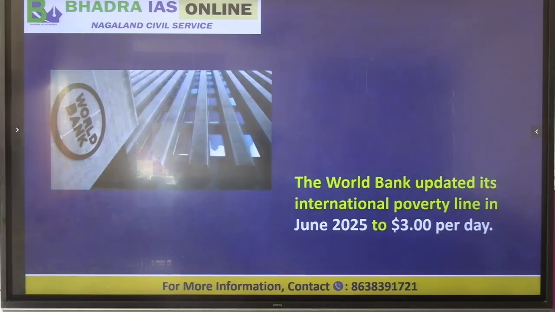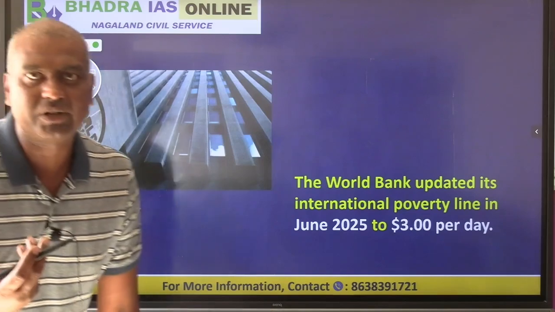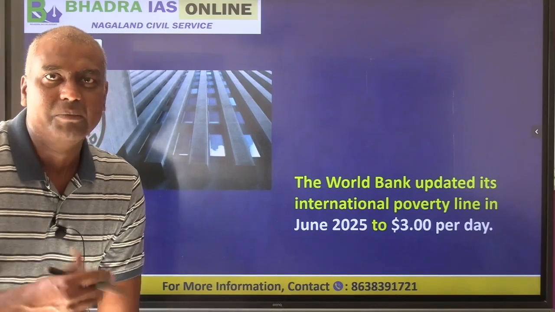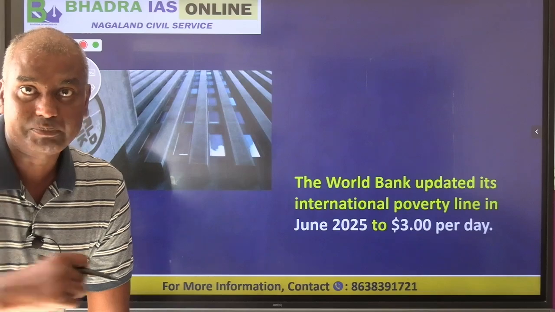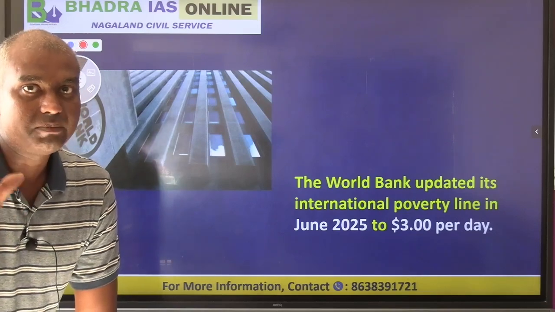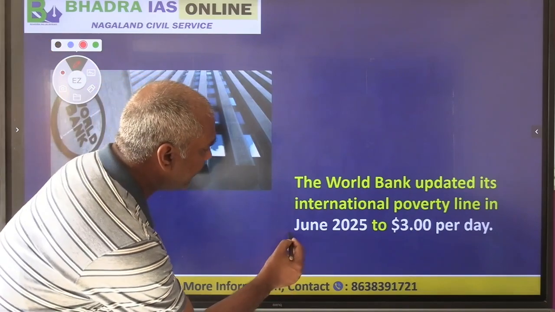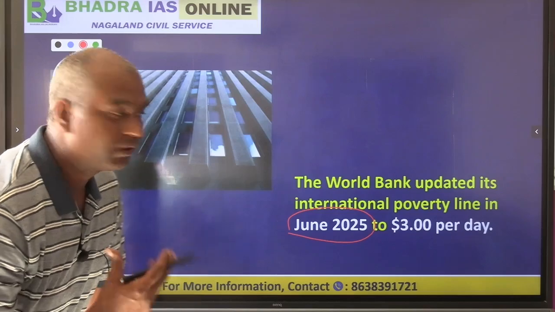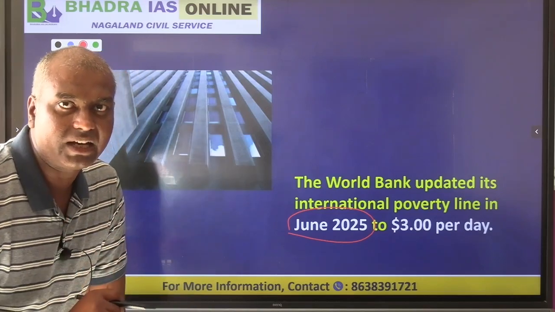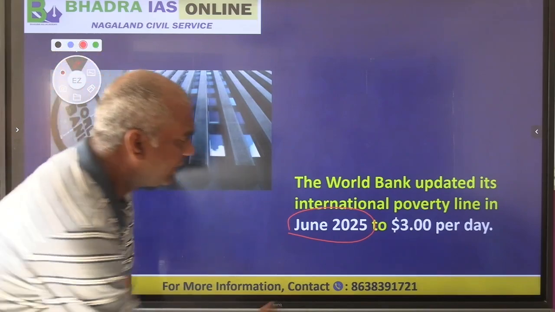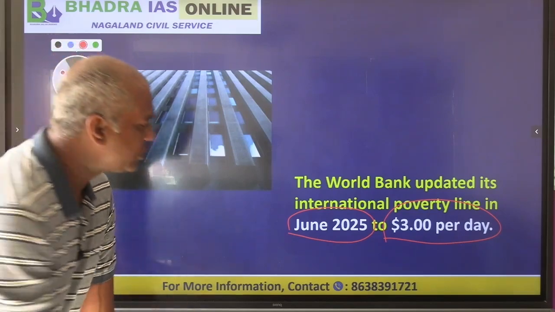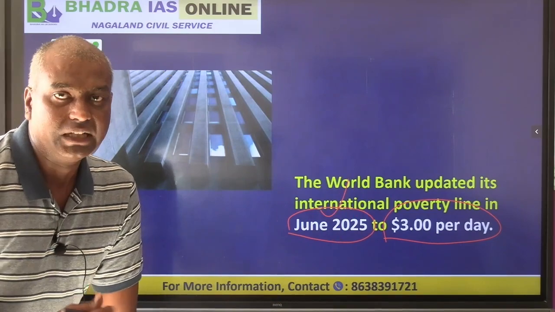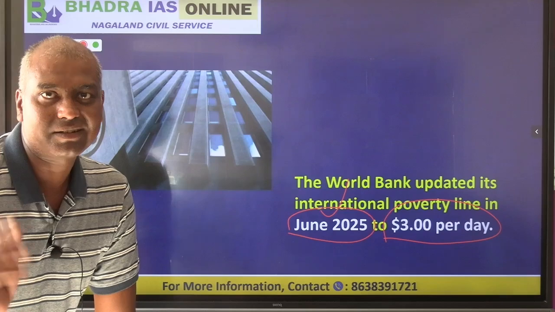Now based on this income poverty, the World Bank also gives the international poverty line, which comes for your exam. In the prelims exam, you will get this question: what is the international poverty line at present which is fixed by the World Bank? In June 2025, the World Bank fixed the international poverty line, that is, for the extremely poor, at $3 per day per person. And this was fixed in June 2025. Therefore, for your exam, this will be a current affair.